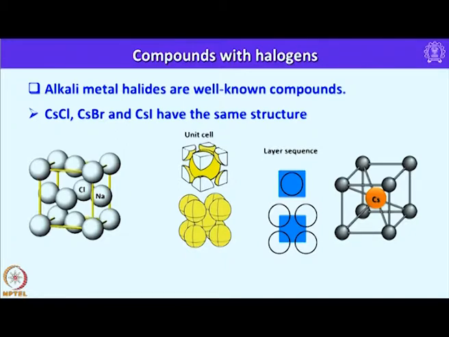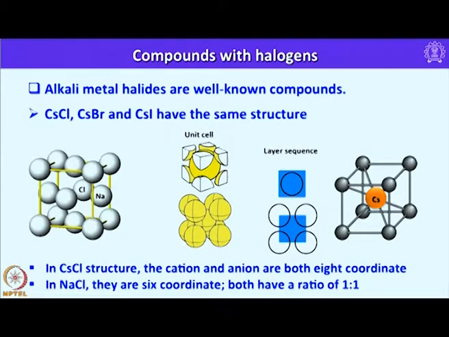and here cesium chloride, cesium bromide and cesium iodide have the same structure, whereas sodium chloride has a different structure. The structure of sodium chloride is face centered cubic, whereas that of cesium chloride, cesium bromide and cesium iodide is body centered cubic, BCC. And in cesium chloride structure, the cation and anion are both 8 coordinate, that you can see from this one here. Cesium is 8 coordinated. Similarly, if I continue this lattice, these halides are also 8 coordinated,